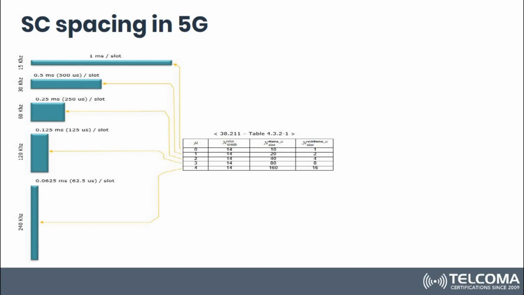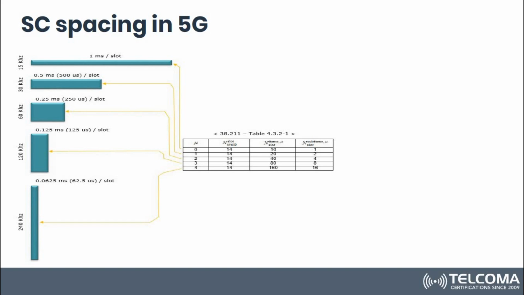So here is a normal view of sub-carrier spacing, how it is and what it is. With 15 kilohertz spacing, we have shown here a larger slot of 1 millisecond. But as we go higher in the configuration from 15 kilohertz to 240 kilohertz sub-carrier spacing, the slot size decreases, and the latency requirement can be met through these small slot sizes.